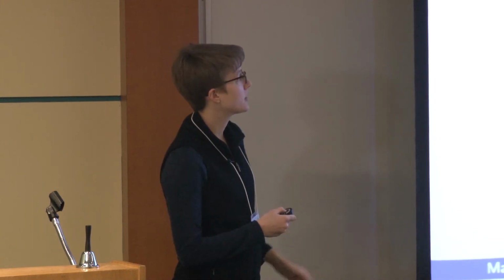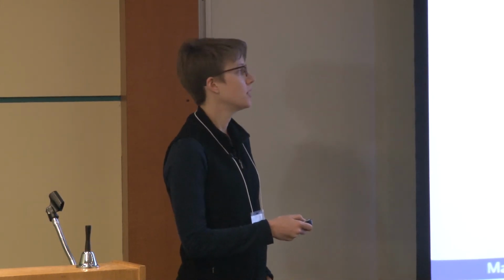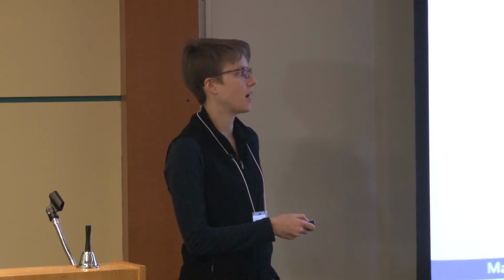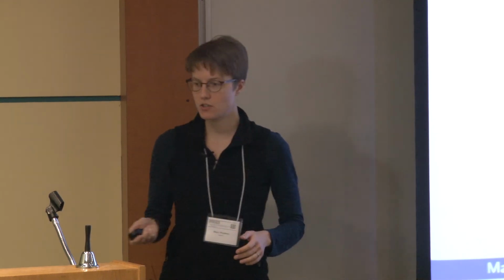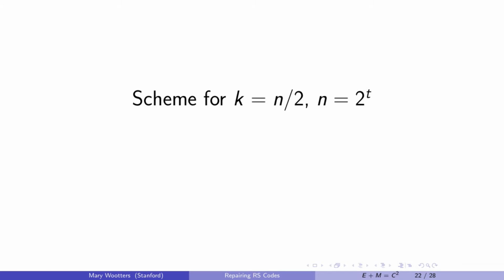And the other thing we need to know is that all F_2-linear functions from the big field down to F_2 look like trace, basically. So they all look like phi of x equals trace of gamma times x for some gamma in your big field. You can think about it as a generalization of inner product. It just captures all linear functions. Okay, with that in mind, here's the scheme. Once again, I'm going to fix these special parameters just to make it as cute as possible, but it generalizes and gets slightly less cute along the way.